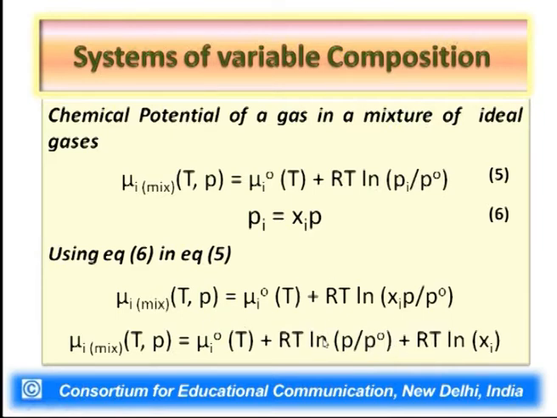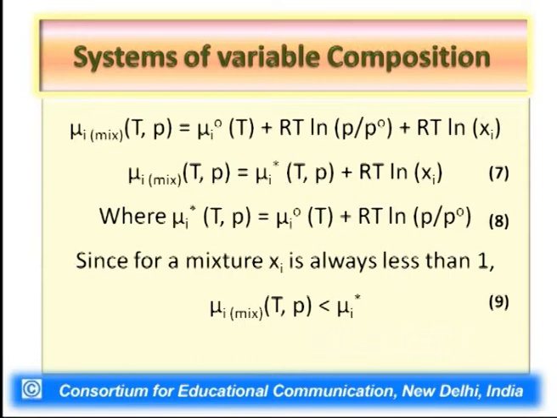It is equal to the chemical potential of that ith substance when it is present in pure state. So, we have chosen the symbol mu I star (T, P). Mu I star means chemical potential of the ith component when it is present in pure state, and this mu I star is equal to the sum of the first two terms in equation 6.